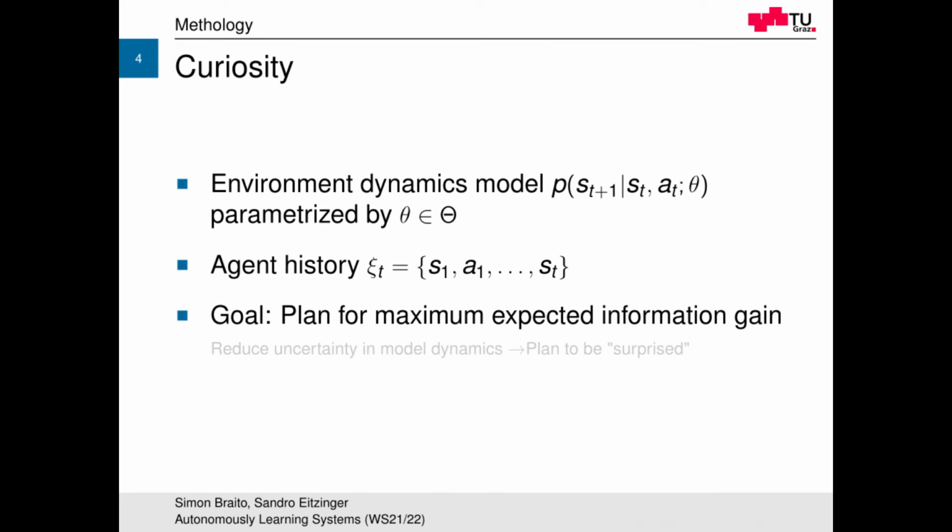So let's get some intuition on how VIME works and get some preliminaries out of the way. First, in VIME, the agent models the environment dynamics using a model which is parameterized by a random variable big Theta with values small theta. We are also given the agent history, and our goal is to plan for maximum expected information gain, meaning we want to reduce the uncertainty in the model dynamics. In other words, we want to plan to be surprised.